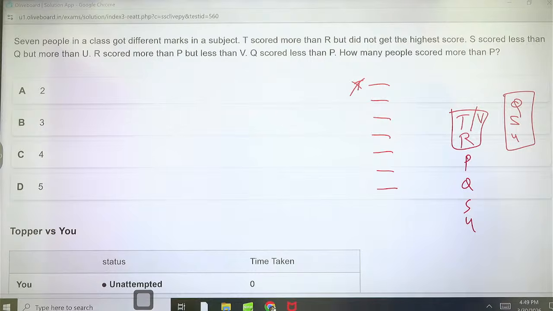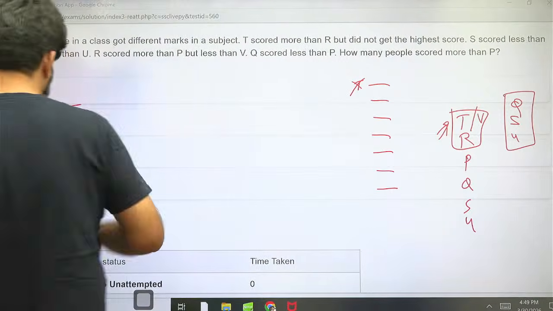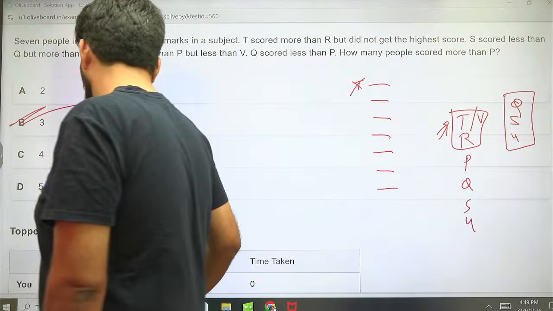How many people scored more than P? 1, 2, 3, 3 people. How many people are there? 1, 2, 3, 4, 5, 6, 7. 3 people only, no? Whatever the score may be, but there are 3 people only who are more than P. For sure. We don't want to get into the arrangements.